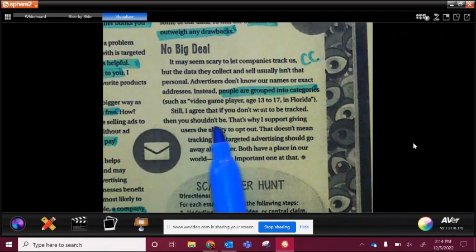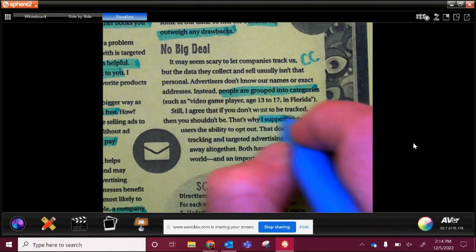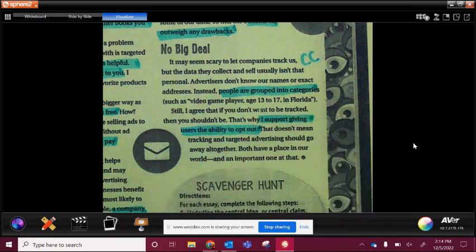Okay? Still, I agree that if you don't want to be tracked, then you shouldn't be. That's why I support giving users the ability to opt out. So he sees the other side of it and says, hey, if you want to opt out, you should be able to opt out. That doesn't mean that tracking and targeted advertising should go away altogether. Both have a place in our world and an important one at that. So when I look at this too, he's still saying that tracking and targeted advertising is okay. But he's also saying that if you don't think it's okay, you should be able to opt out of it. It's interesting.